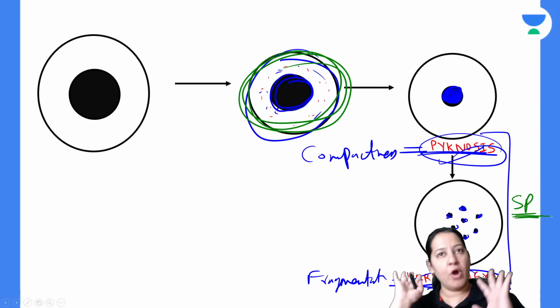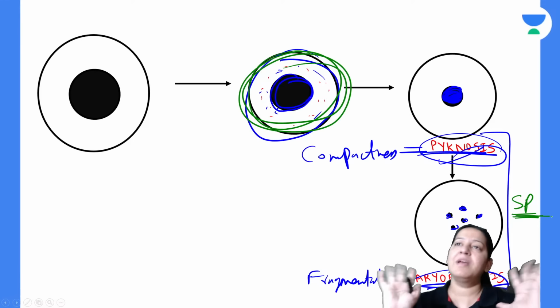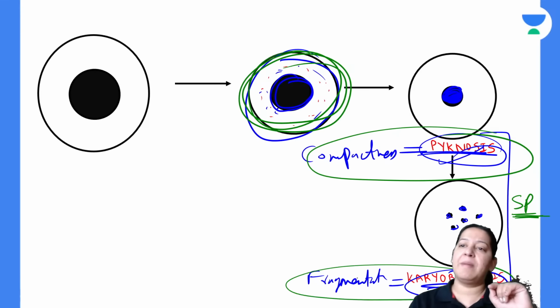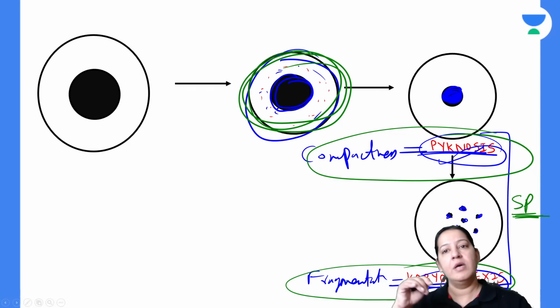Give me a thumbs up. Have you got the difference between pycnosis and karyoraxis? Give me a thumbs up. Pycnosis is compactness of the nucleus and karyoraxis is fragmentation of the nucleus. Give me a thumbs up. Come on, so have you got it?